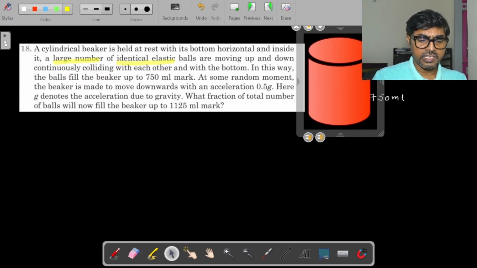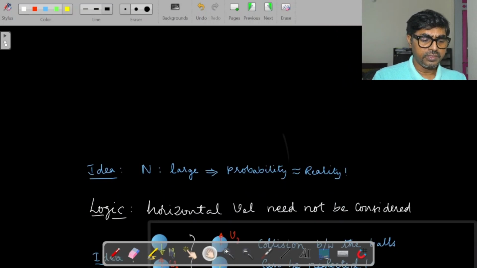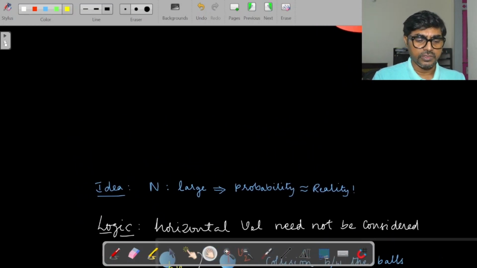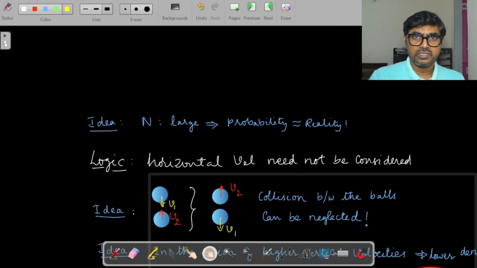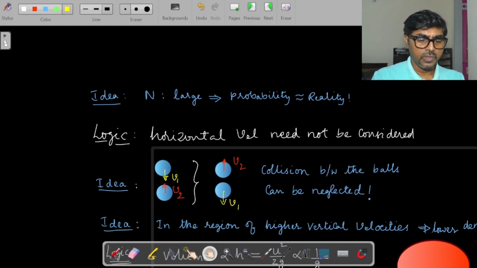First and foremost, as I understand this question now, there are certain assumptions, some hypotheses, we can go on with. The first assumption is that n is very large, they said that, and of course it seems like KTG. So probability and statistics we might want to use if required. So n is very large, then what happens? Probability becomes reality. When you take a large number of trials, the probability will approach reality, as you know. So I might want to use this idea because I feel that it is related to KTG. That's one point.